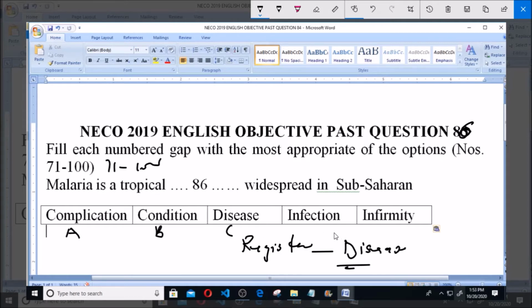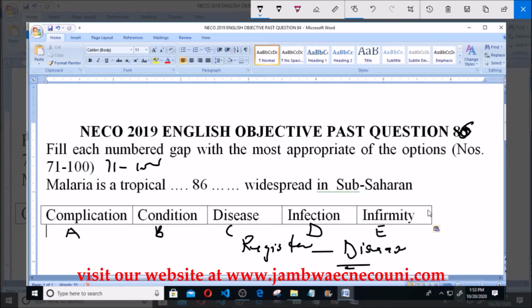C, disease. D, infection. E, infirmity. Malaria, as we all know, is a disease, so we don't need to talk about complication or condition or infection or infirmity, because when we talk about infection, it is something that you contract maybe through a restroom and so on, but malaria particularly is a disease.